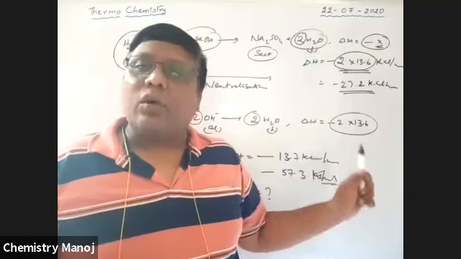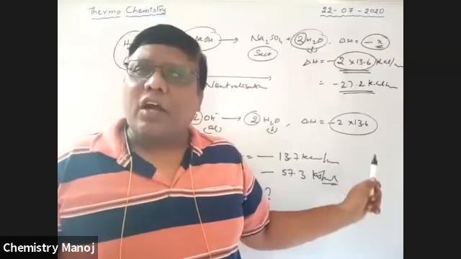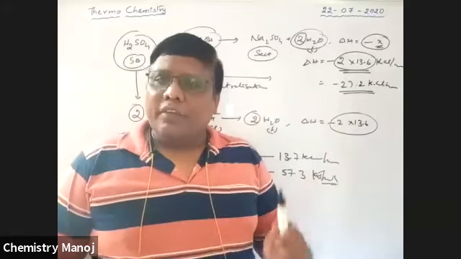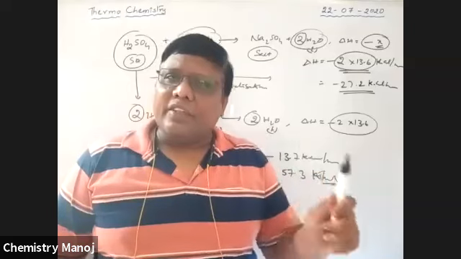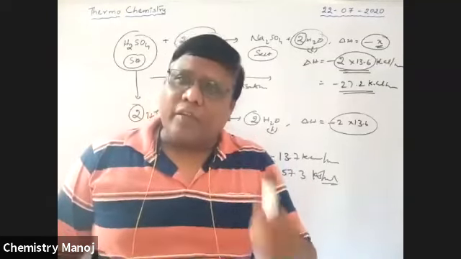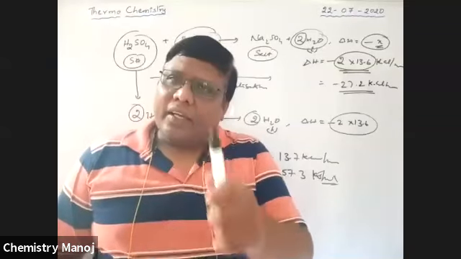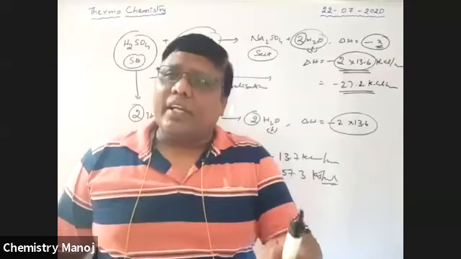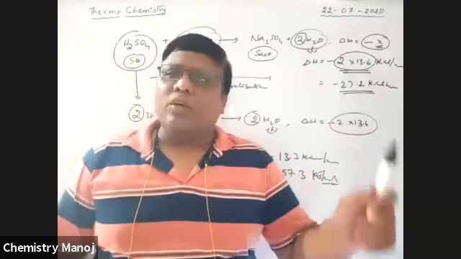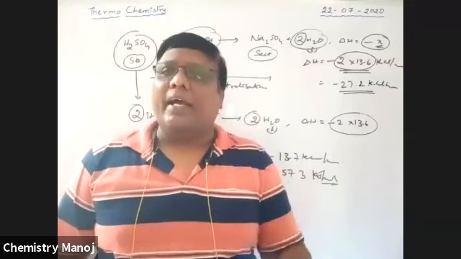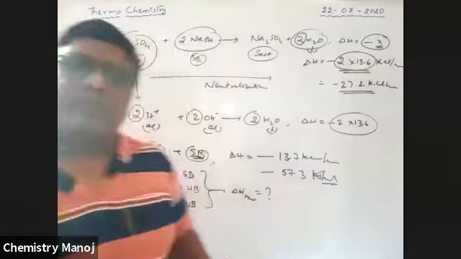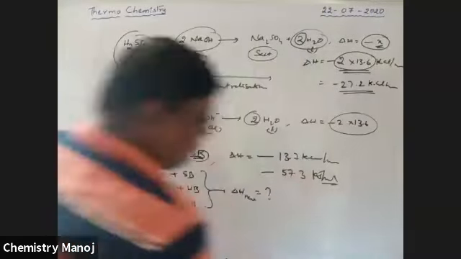Then, is the same amount of energy released? No. The released energy is not that much, always less than that value. If a weak acid reacts with a strong base, or a strong acid with a weak base, or a weak acid with a weak base, the released heat energy is always less than 57.3 kilojoule per mole. Always less than, not equivalent. So why, sir, is the value decreased?